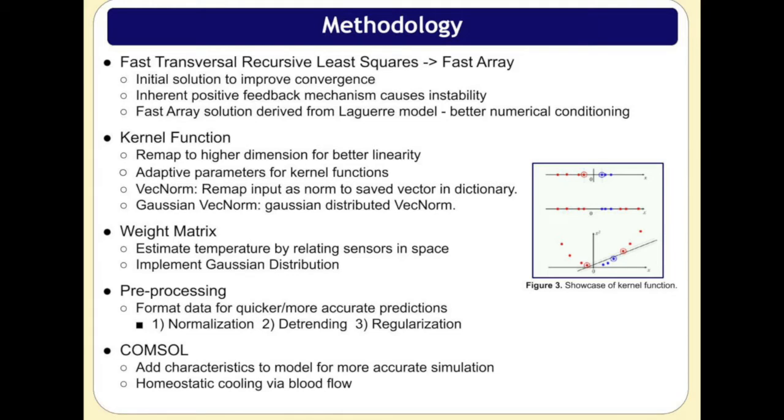To give a quick summary of these methods, normalization ensures that no one parameter exerts disproportionate influence on the prediction algorithm by dividing them by some factor. Here, these parameters were power and temperature. Detrending allows us to focus on fluctuations in temperature, irrespective of the general upward trend, done by subtracting either the mean or linear fit from the data. Finally, regularization essentially tries to prevent over or underfitting by including a penalty term in the predictive equation.